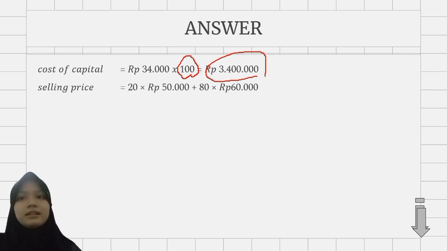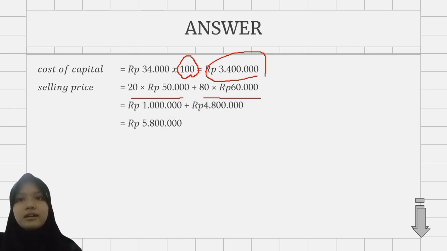Second, we find the selling price. The selling price is 20 times 50,000 plus 80 times 60,000. This is from the first transaction and this for the second transaction. Next, we get the selling price is 5,800,000.